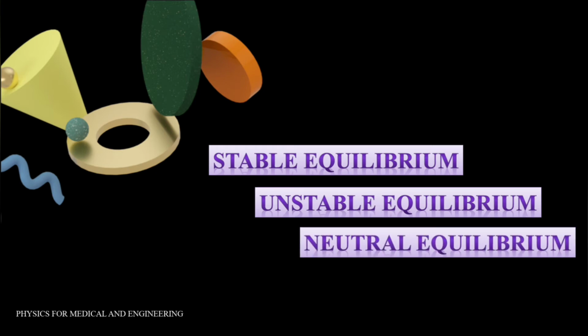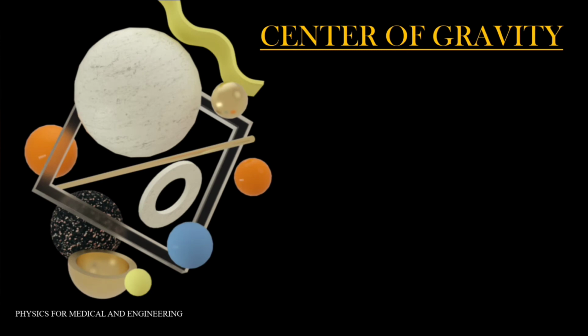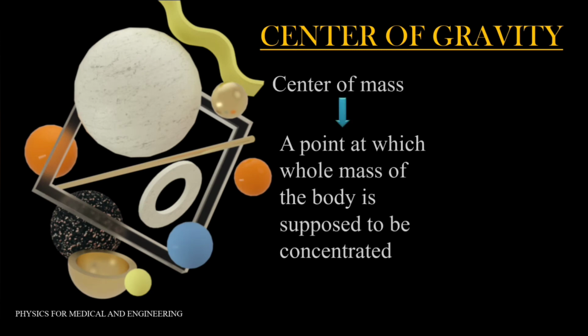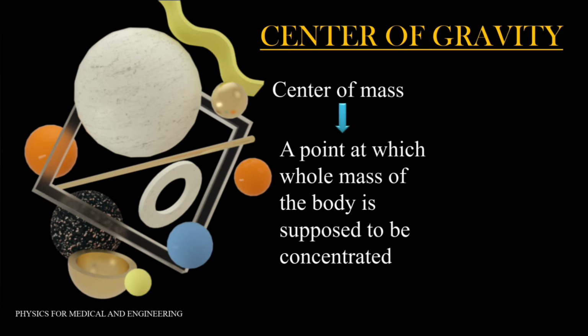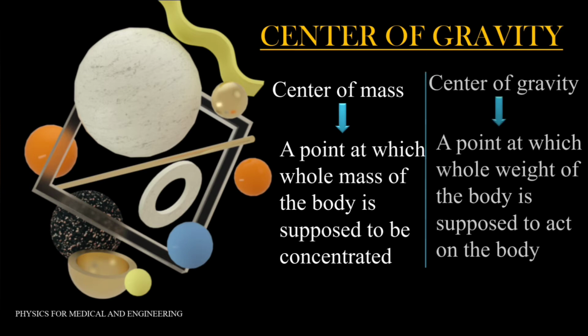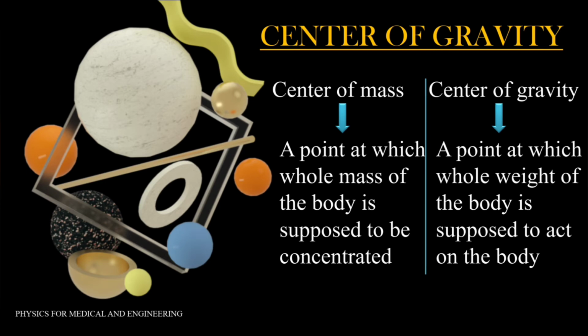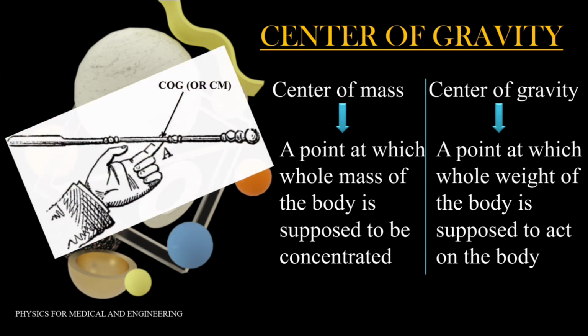Before we discuss what all these terms mean, let's first discuss center of gravity. The center of mass of a body is a point where the mass of the body is supposed to be concentrated, and the center of gravity of a body is a point where the whole weight of the body is supposed to act on the body. Now, the gravitational force on a body effectively acts as a single point called the center of gravity of the body.